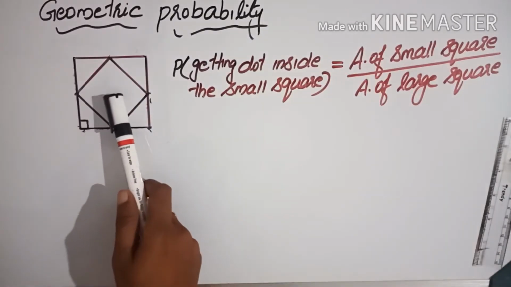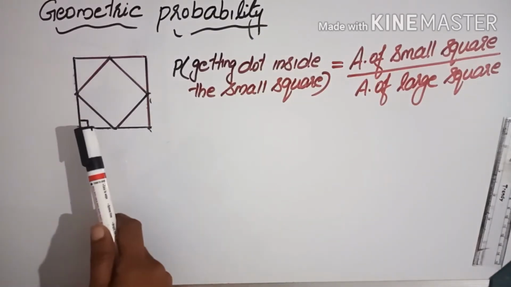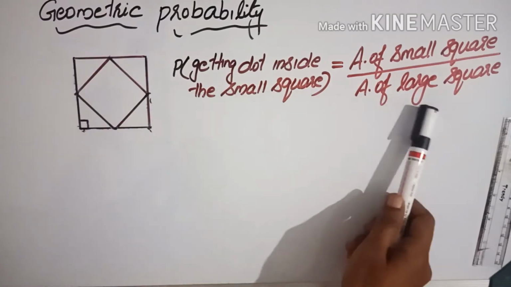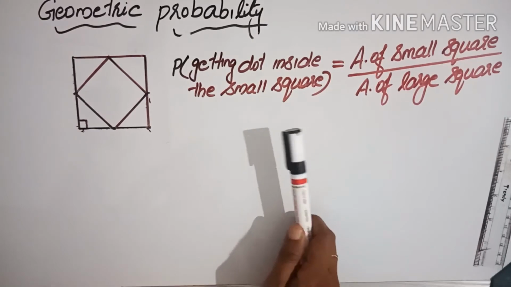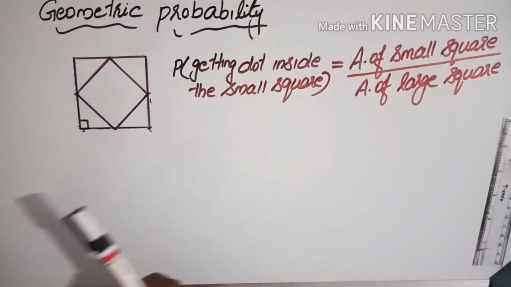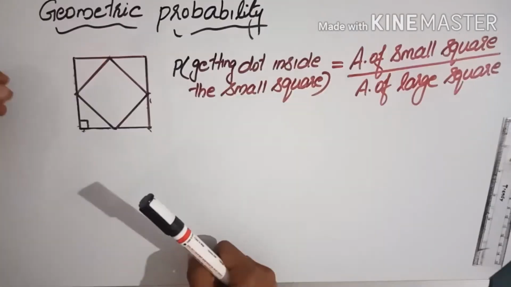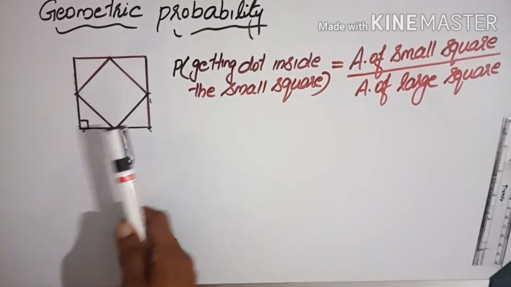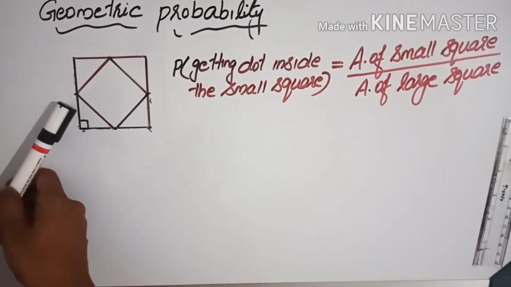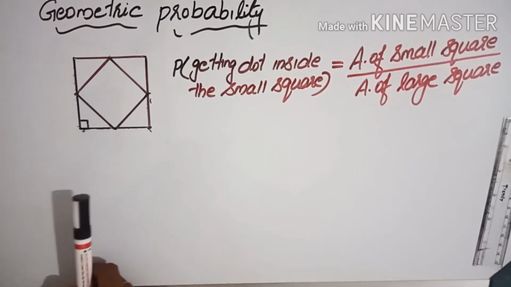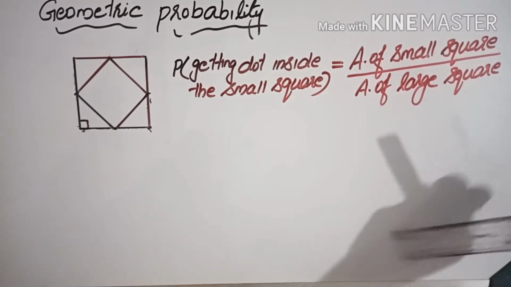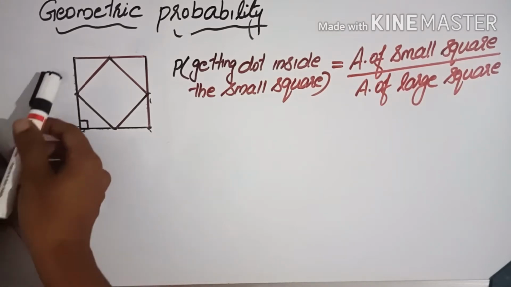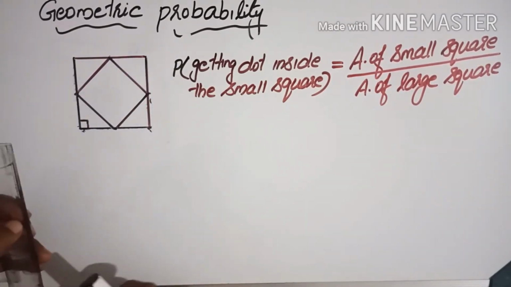The small square is inside the large square, so the large square area is the total area. Now we need to find how much portion it will be. Here it is given that this small square is drawn by joining the midpoints of the large square's sides. That means each vertex of the small square is the midpoint of a side of the large square.